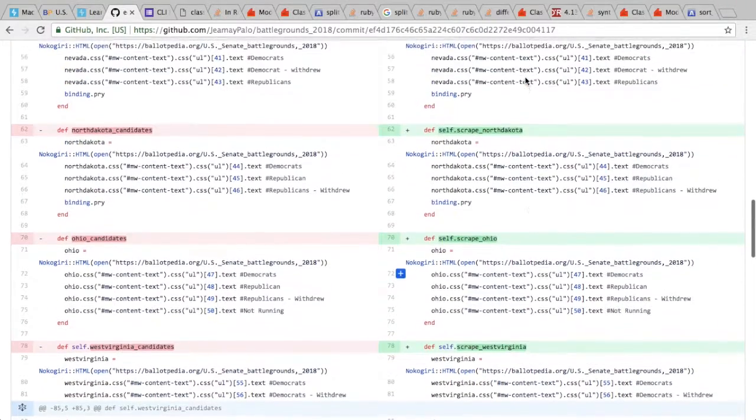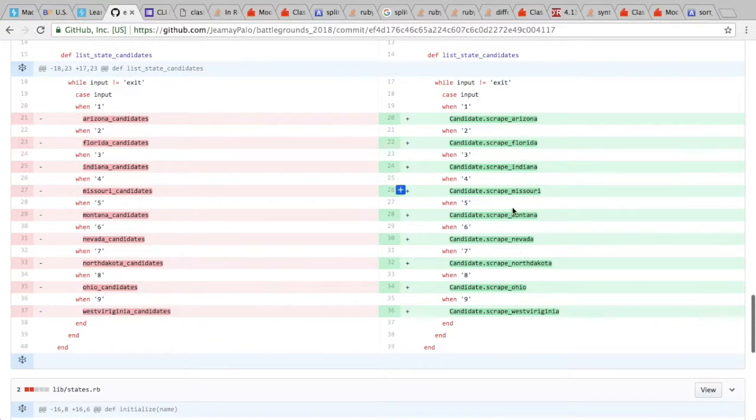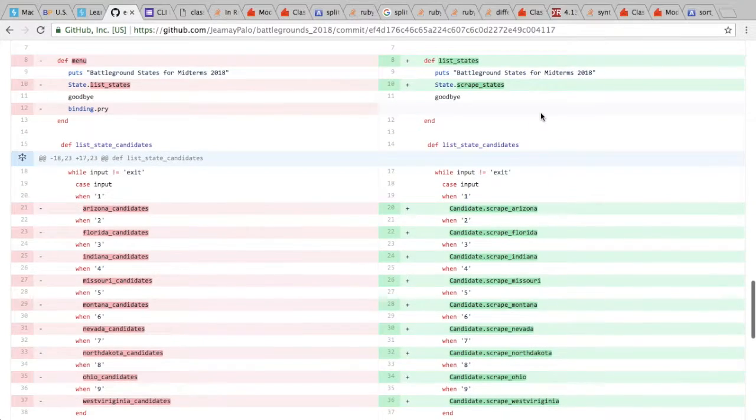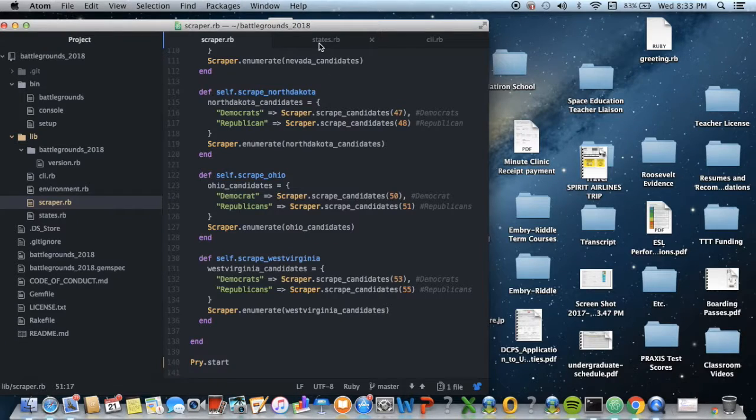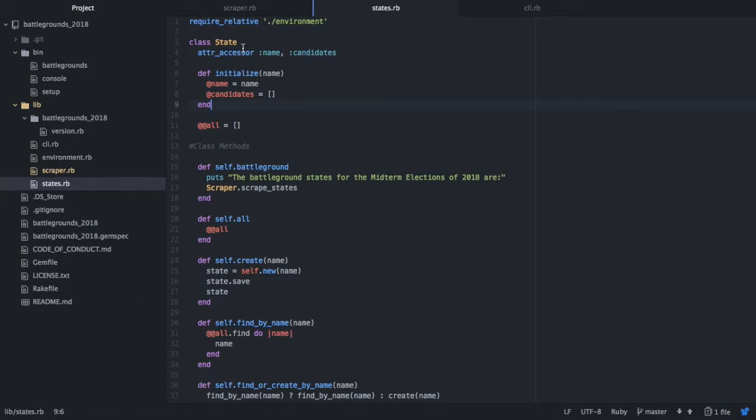Right here. Now, after I've scraped all the candidates for each state, I edited my CLI to call that method, which is pretty much the same as how I have it set up now, but this was the initial phase where I still had a candidate class instead of a scraper class, disorganized. Okay, so my state class will have an attribute of a name and candidates. The name would just be the name of one of the battleground states. When you first create a state, you initialize it with a name, and it has an empty array of candidates.